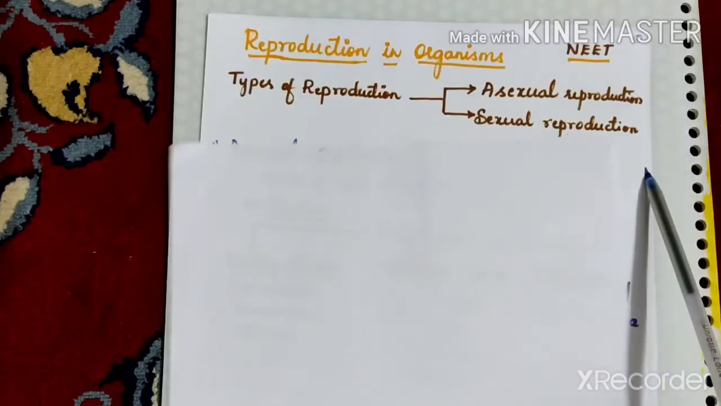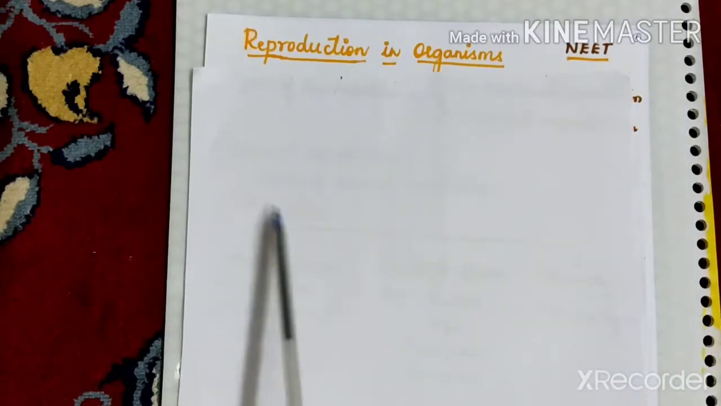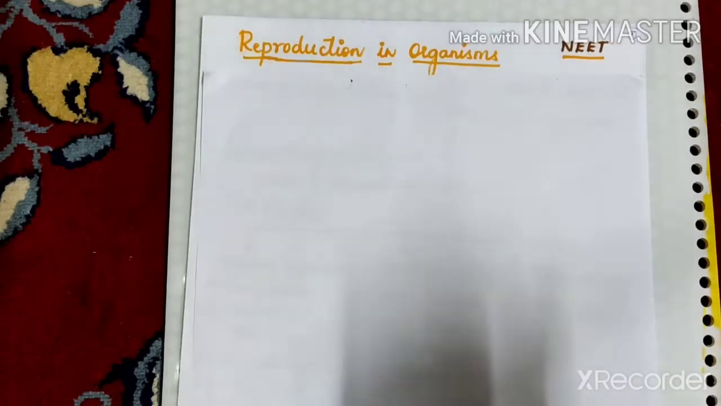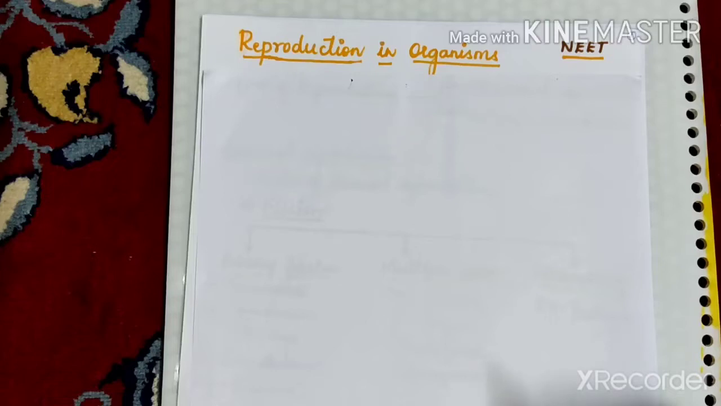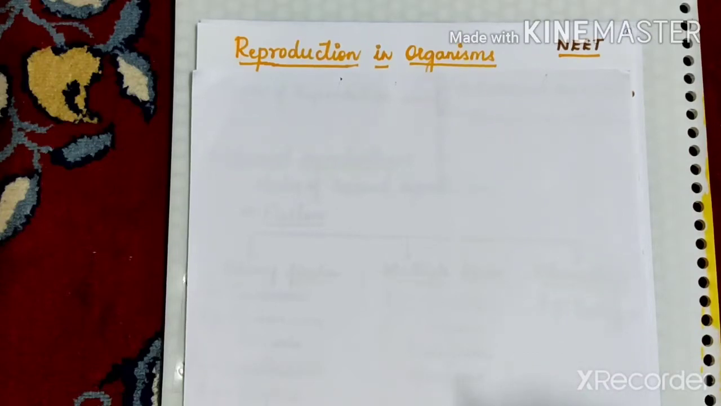As we all know, reproduction is one of the fundamental characteristics of living organisms. Reproduction is defined as a biological process in which organisms give rise to young ones similar to themselves. Reproduction is essential for the continuation of the line of succession and maintenance of a particular species in the biosphere.